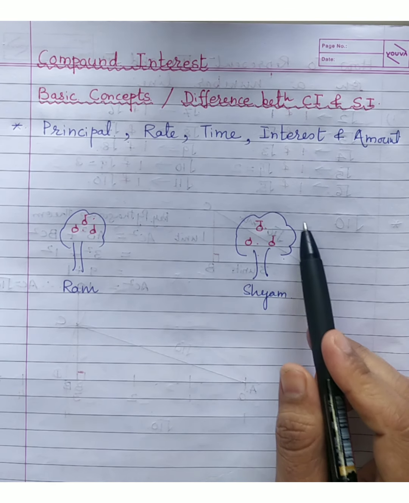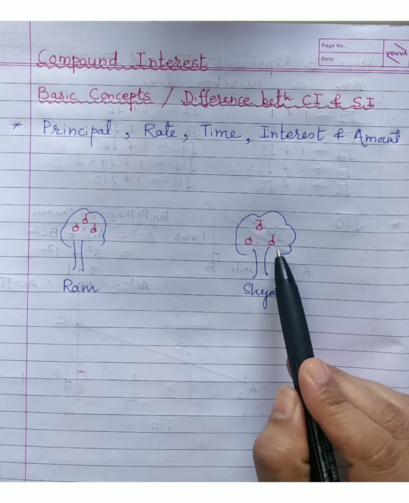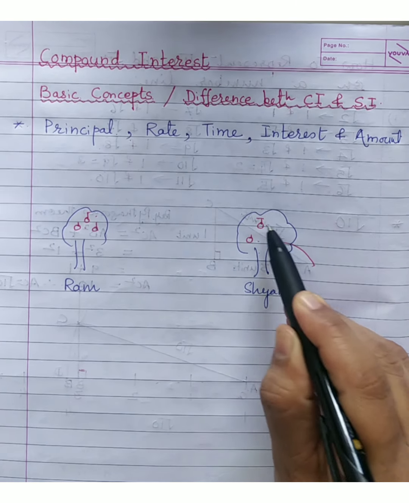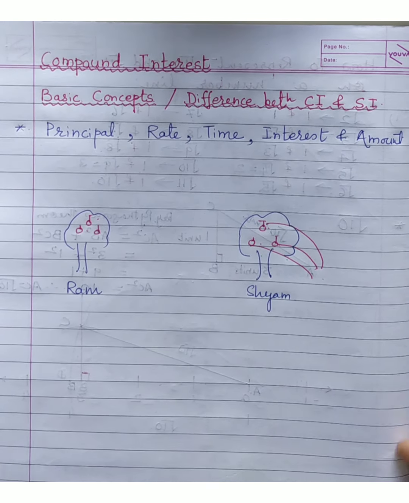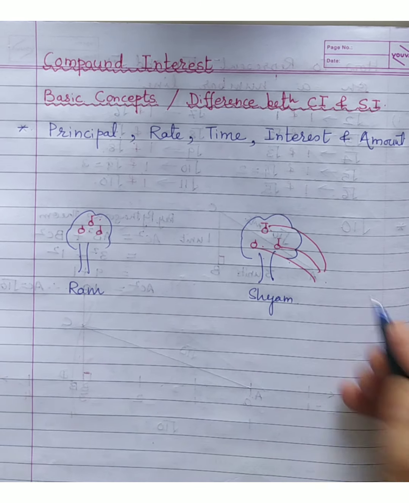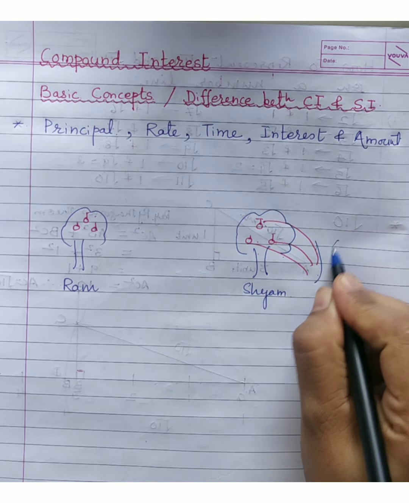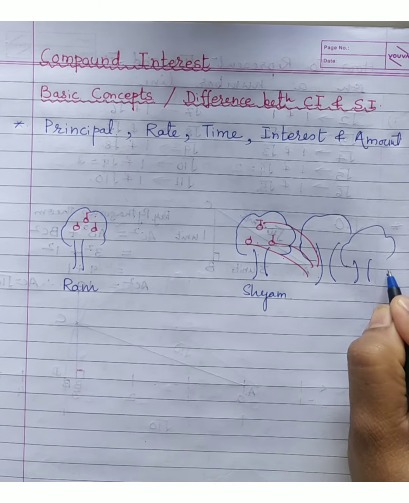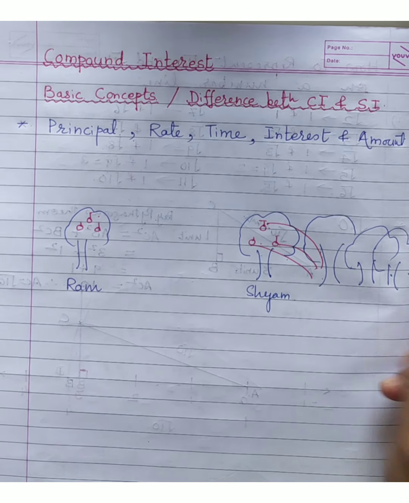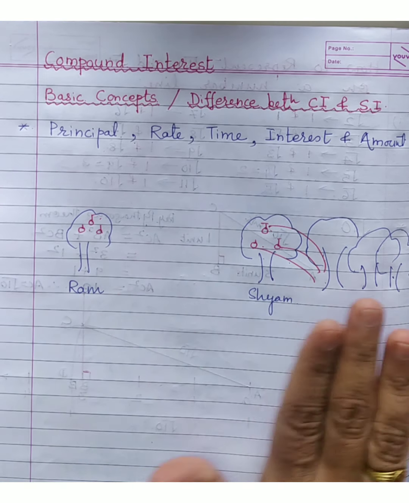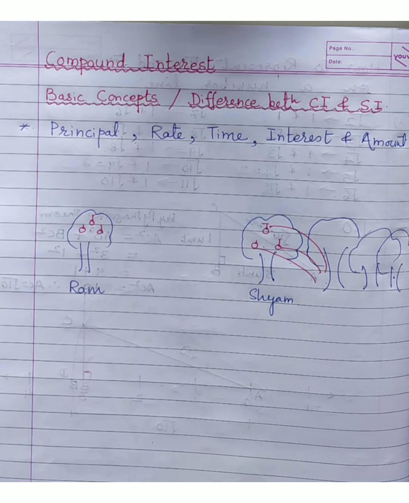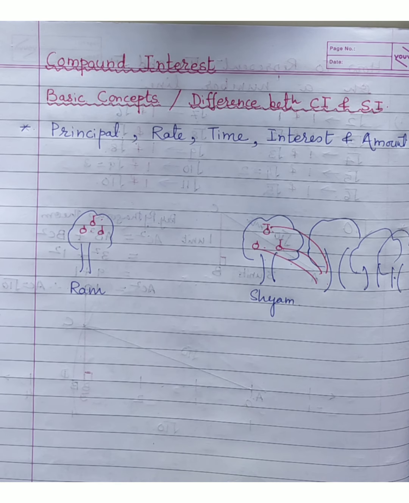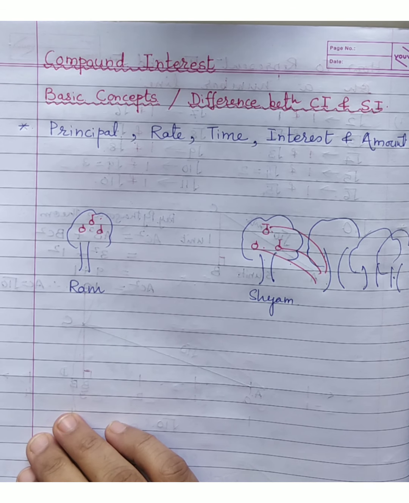But after enjoying the fruits, what he did, the seeds from these fruits, again he has planted. Okay. So, next year, what you see, he will have almost a garden of that. This person is also happy, this person is also happy. Now, I think I don't have to tell you who will be more happy.